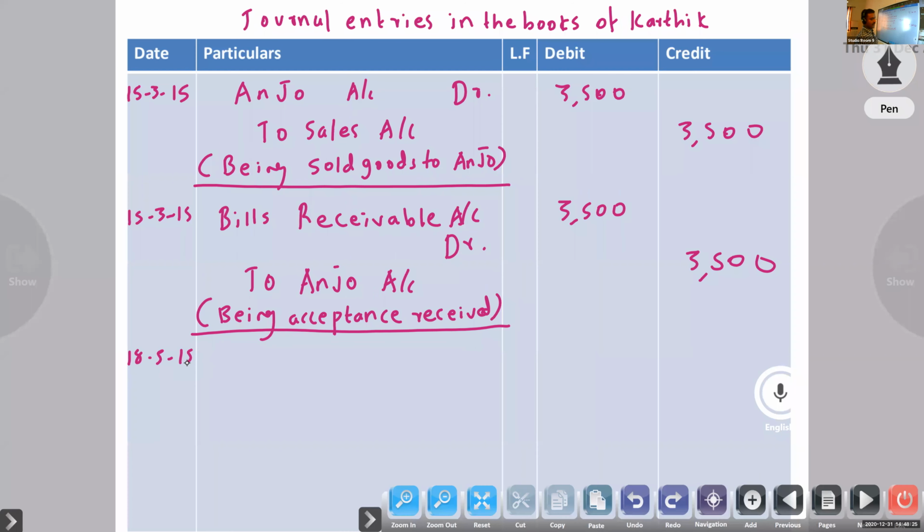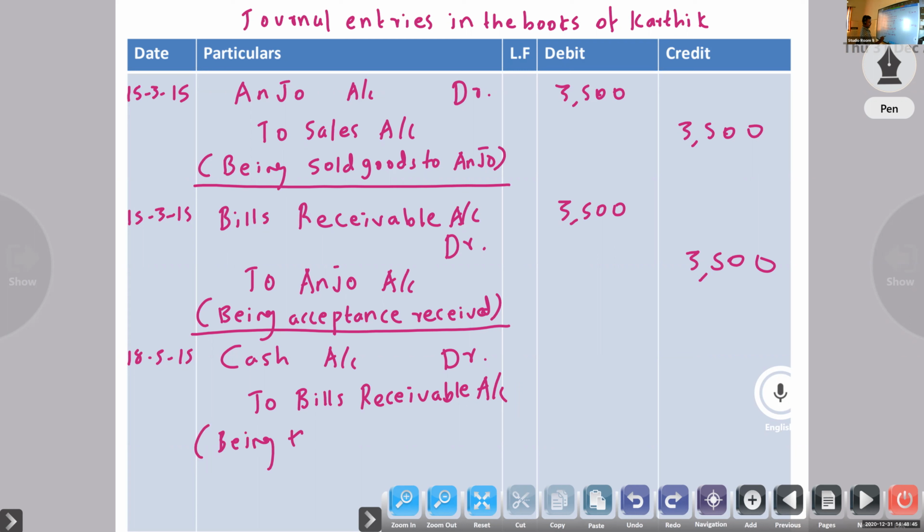At the time of maturity, cash account debtor to bills receivable account. Being the amount of bill received.